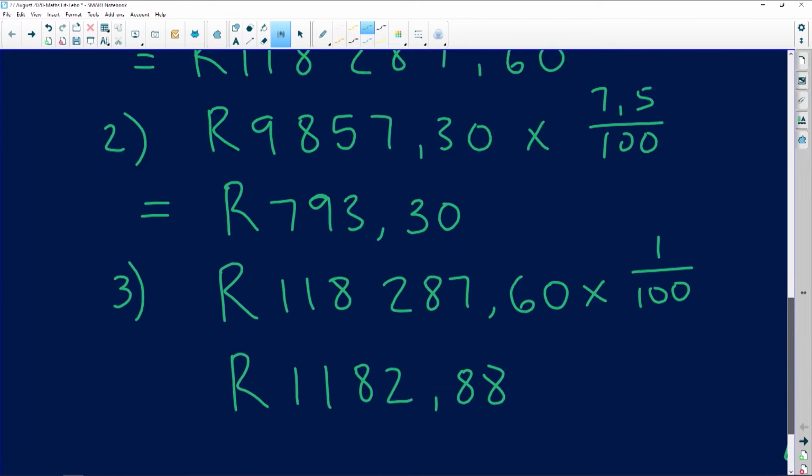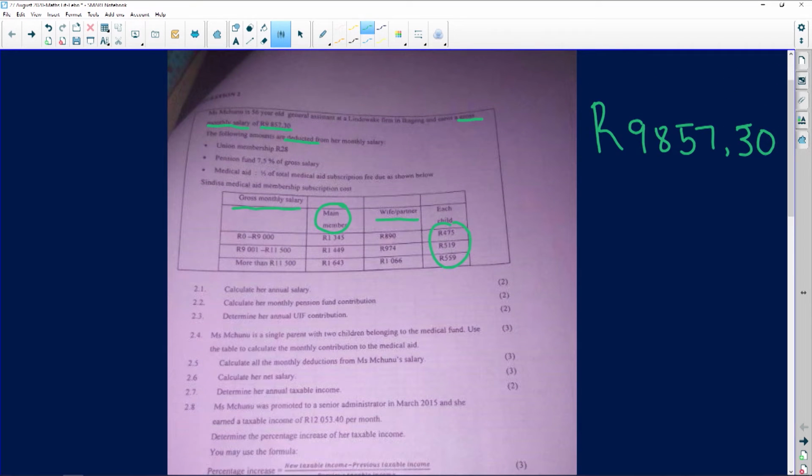Okay, stunning. The next question then says to us that she's a single parent. Okay, so it means that she does not have a spouse, with 2 children belonging to the medical aid fund. So now we're going to use the table that we have been given in terms of the medical aid fund. And then it says to us here, use the table to calculate the monthly contribution to medical aid. Let's look at the table and see exactly what it is that they are talking about. So we know that she earns in this particular bracket. That's the second bracket, okay? So she earns around here, which is the second bracket. Stunning. She's the main member.